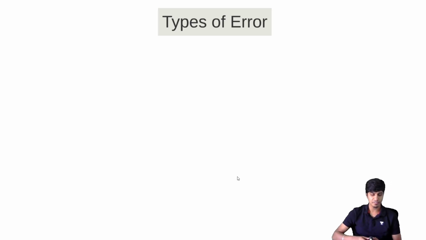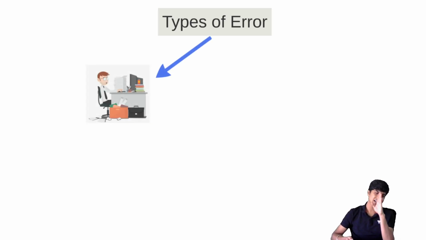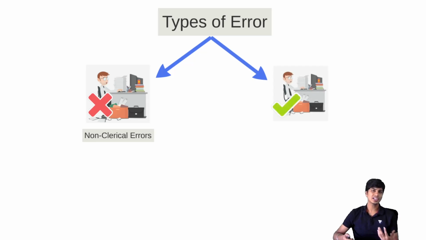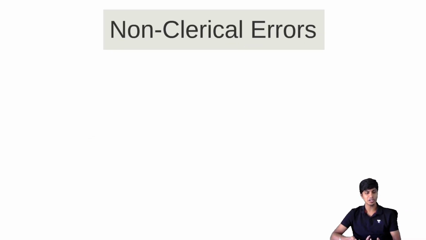When we start discussing, we need to first analyze the errors into several types before we go ahead and then rectify them, because the type of the error will decide how the rectification has to be done. So we can majorly classify the errors into two categories. One is non-clerical error, other one is the clerical error. Non-clerical is the error which clerk doesn't do, and the clerical is the error which only clerk can do. It is not automated or it doesn't happen with regard to computer.